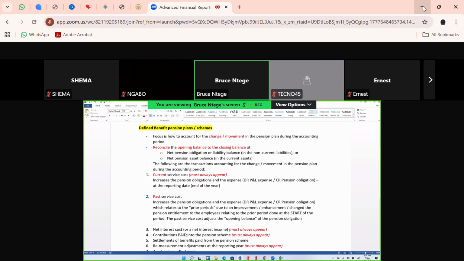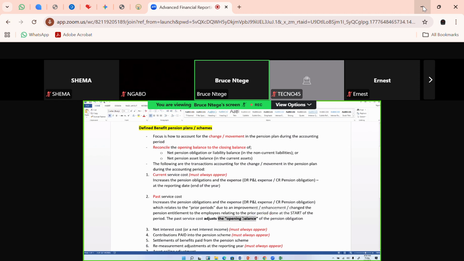So you need to be very mindful that we are going to run an adjustment of the opening balance with the past service cost. It's not an end of year entry. It's not like the current service cost where you're running an end of year entry. Here you're running an adjustment of the opening balance.